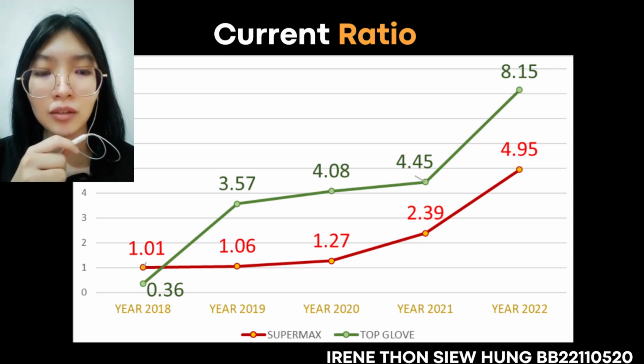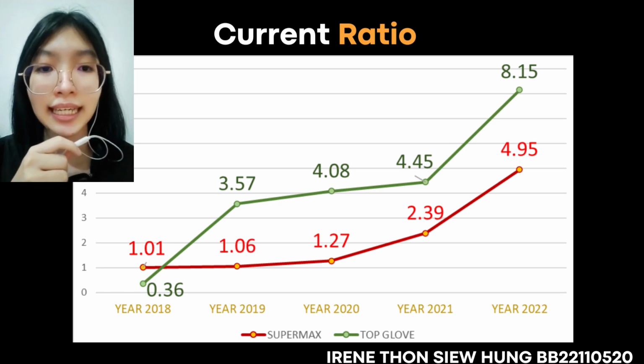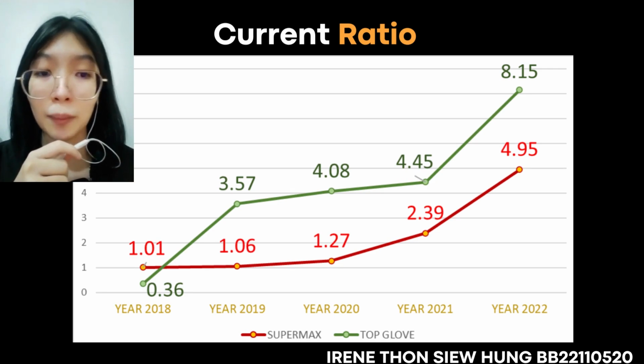The reason for the decline in the ratio is an increase of short-term debt and a decrease of current assets. Obviously, Top Glove is more liquid from 2019 to 2022 because its assets were more than the liabilities compared to SUPERMAX.